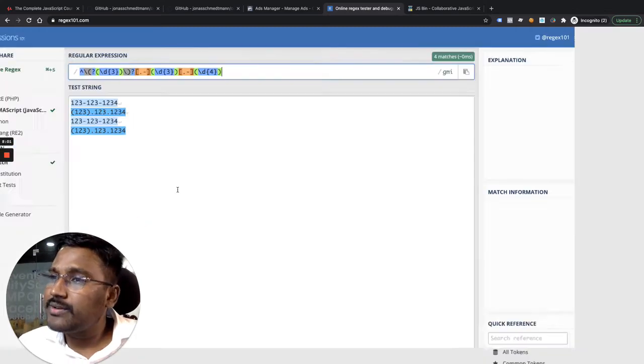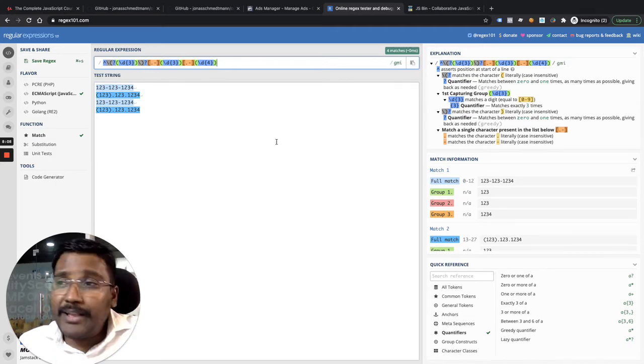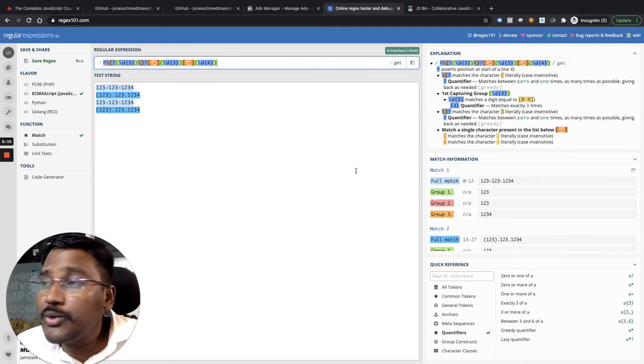It will still match. But you see, again, in the first match, 1, 2, 3, 1, 2, 3, 1, fully matched. But the first capture group returned 1, 2, 3. Second capture group returned 1, 2, 3. Third capture group returned 1, 2, 3, 4.